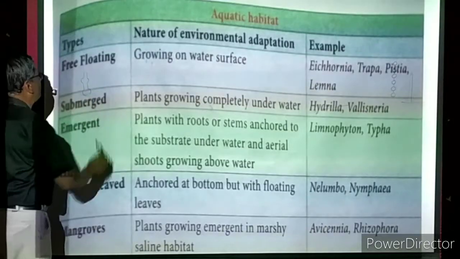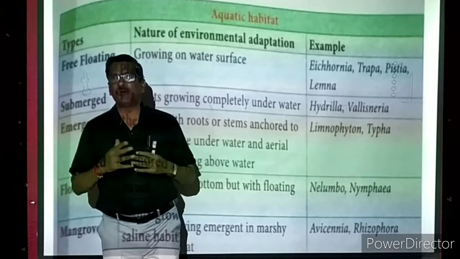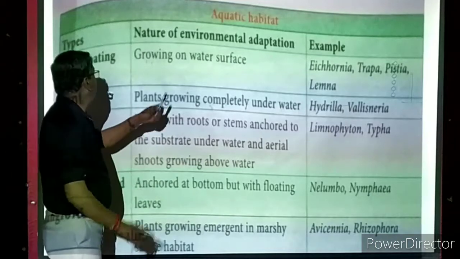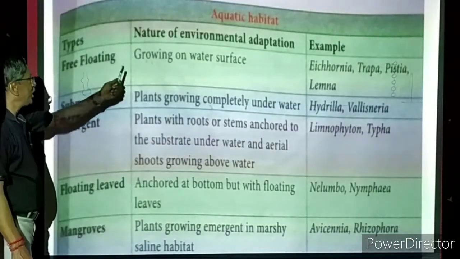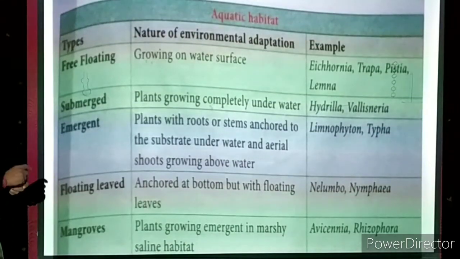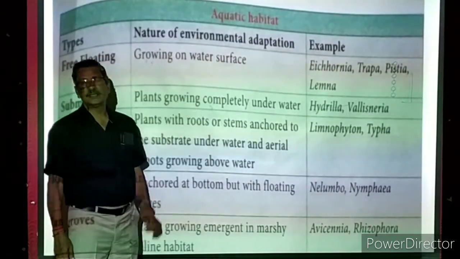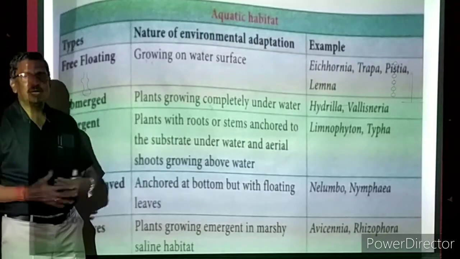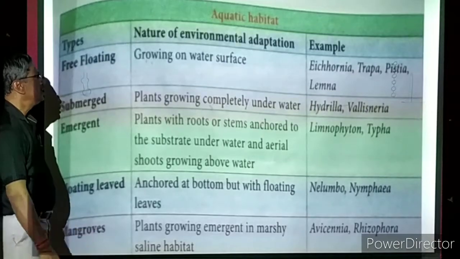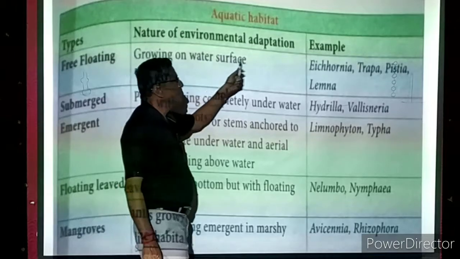Now first we are taking free floating hydrophytes. Actually the aquatic plants are also called the hydrophytes. Phytes means plants, hydro means water. Water plants, hydrophytes. Now we are taking free floating hydrophytes. In the name itself we can understand these plants are floating on the surface of water. That is called free floating. Growing on the water surface, but they will not have any touch with the bank of the water body. They will not have any touch at the bottom of the water body where the soil will be present. That will not have any contact. So they are floating on the surface of water.